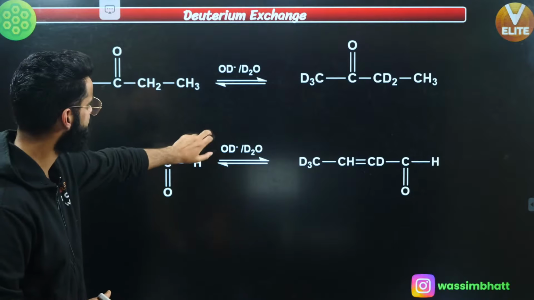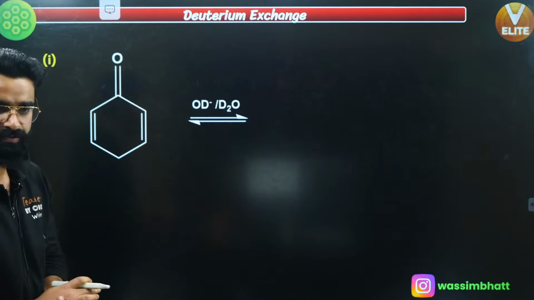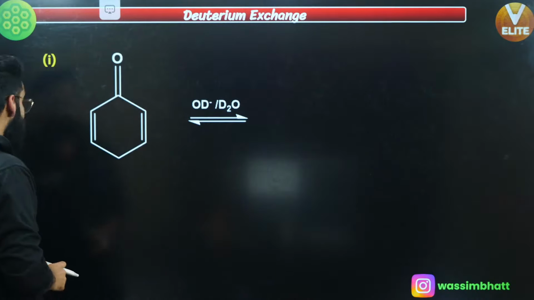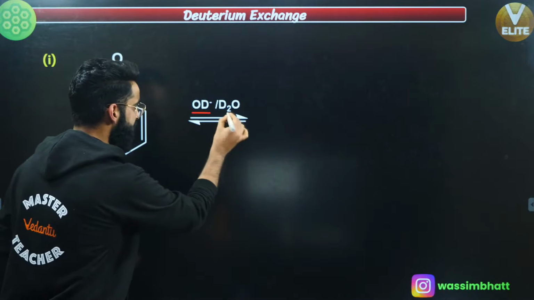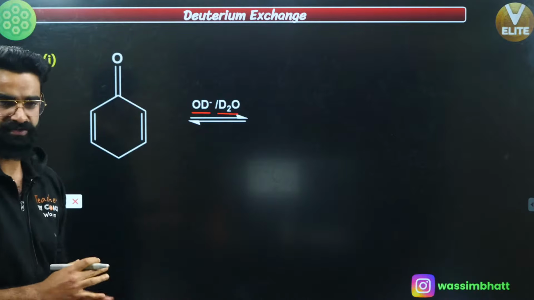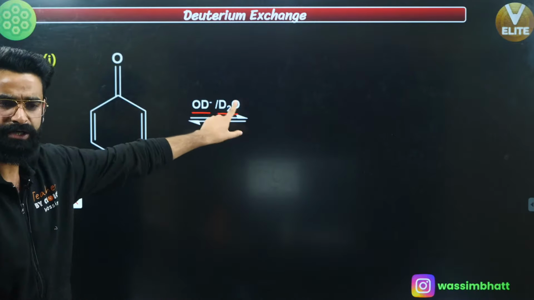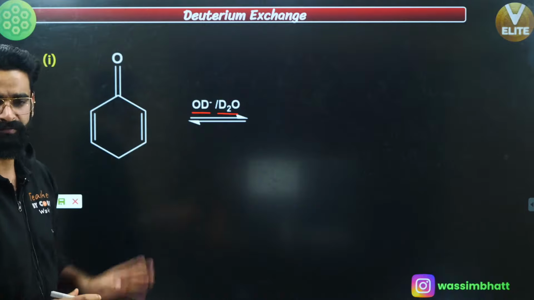This is something which we formed just now. Let's talk about this one. See, first of all, it's again an example of deuterium exchange, because you are doing it in the presence of OD negative in D2O. It used to be OH negative in the presence of water, but this is OD negative in the presence of D2O.